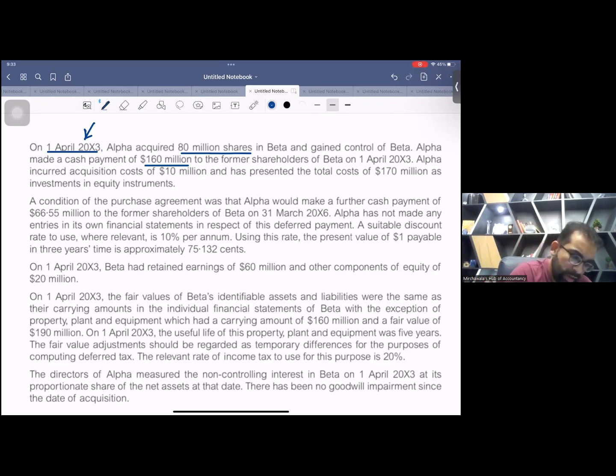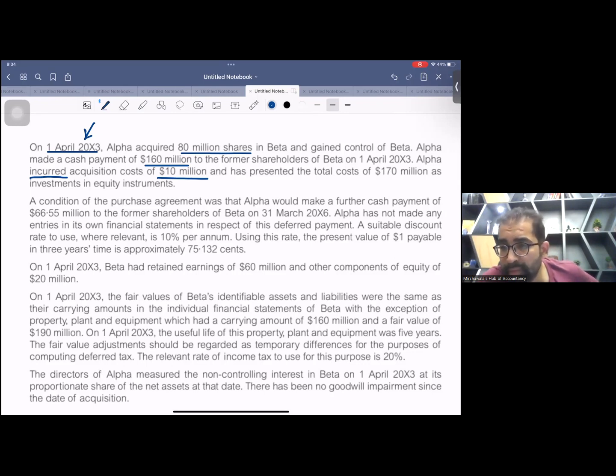Now, Alpha incurred an acquisition cost of 10 million. I hope you remember, after the revision of IFRS 3, like 14 or 15 years back, you all have studied the revised standard. The revised standard says that all professional fees for the takeover go to P&L immediately. So this acquisition cost must go to P&L immediately.